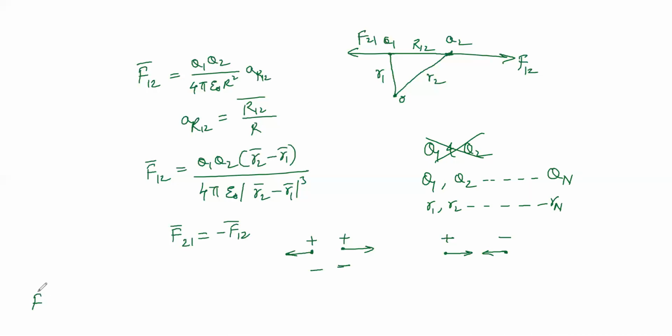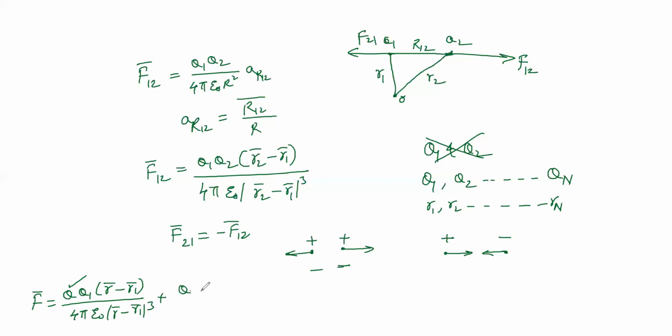That is F bar equal to q1. Now, among these n charges, one charge will be the reference charge with respect to the remaining ones. Here, q1 and the distance r bar minus r1 bar, divided by 4 pi epsilon naught times |r bar minus r1 bar| whole cubed.